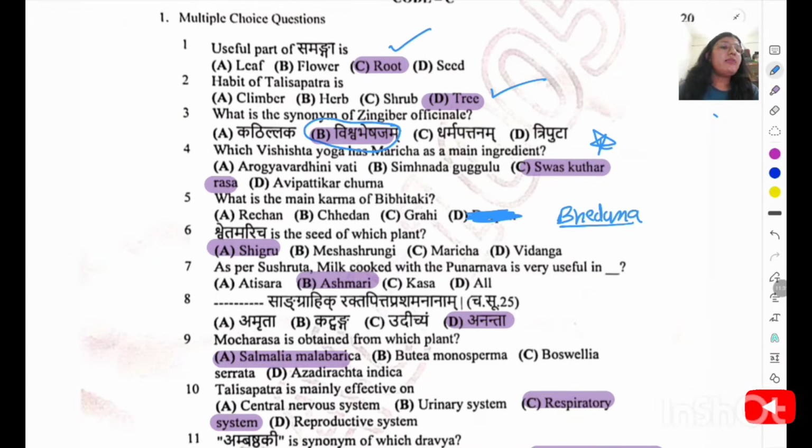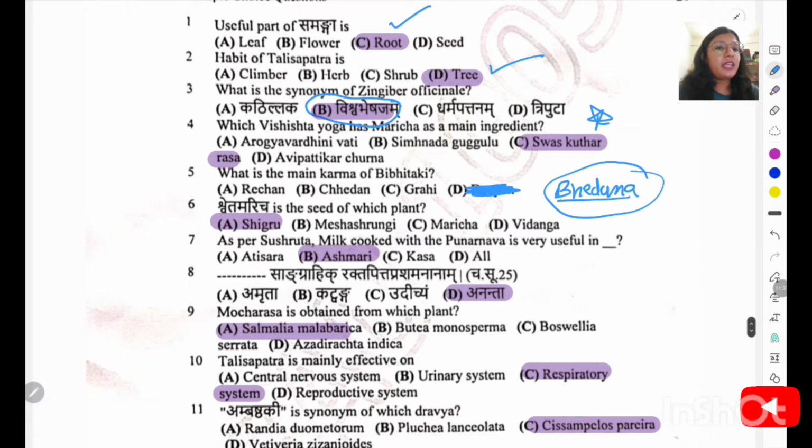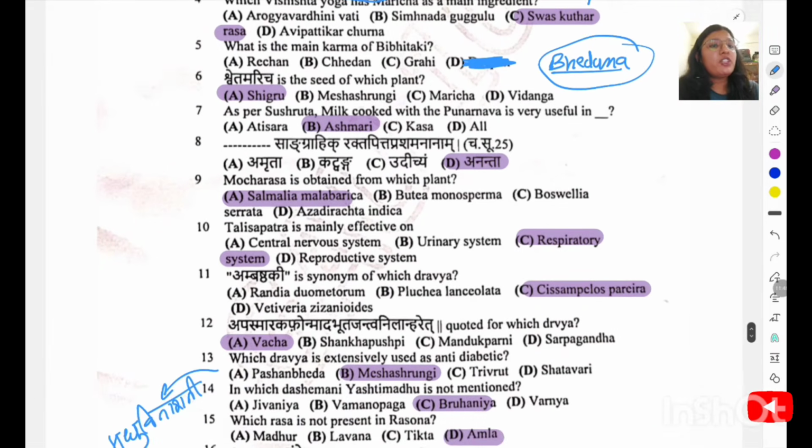Then what is the main karma of Vibhitaki? So Vibhitaki is having a main karma of Bhedana. So you can remember it like B for Bhedana. Shveta Maricha is a seed of which plant? It is a seed of Shigru. Due to its color, it has a synonym of Shveta Maricha. As per Sushruta, milk cooked with Punarnava is very useful in Ashmari. It is one of the Anekaprayoga of Punarnava.